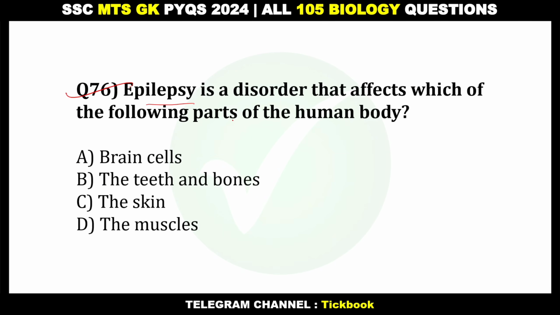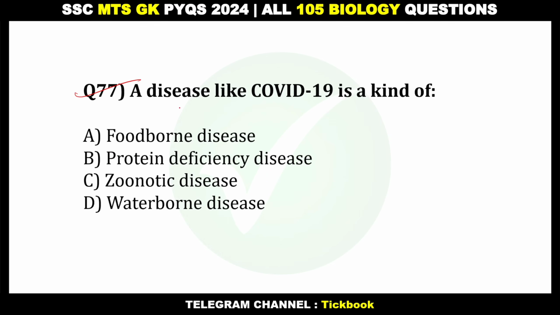76. Epilepsy is a disorder that affects which of the following parts of the human body? Option number A, brain cells. 77. A disease like COVID-19 is a kind of dash. Option number C, zoonotic disease.